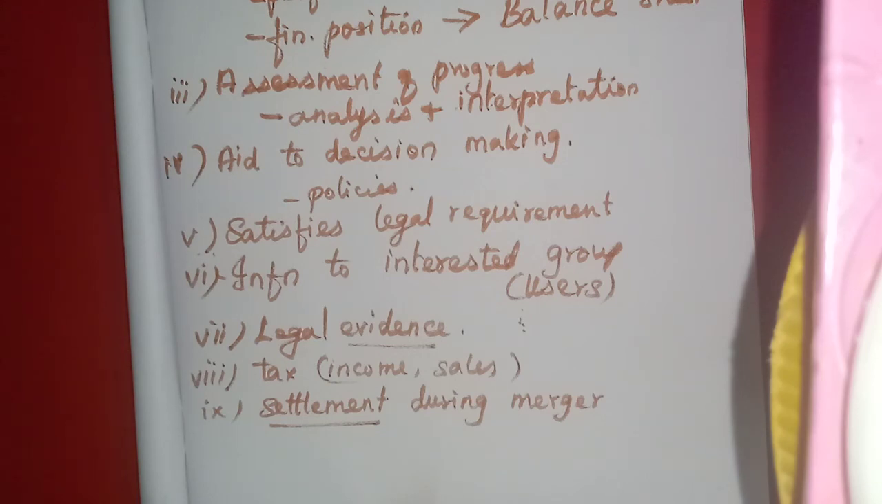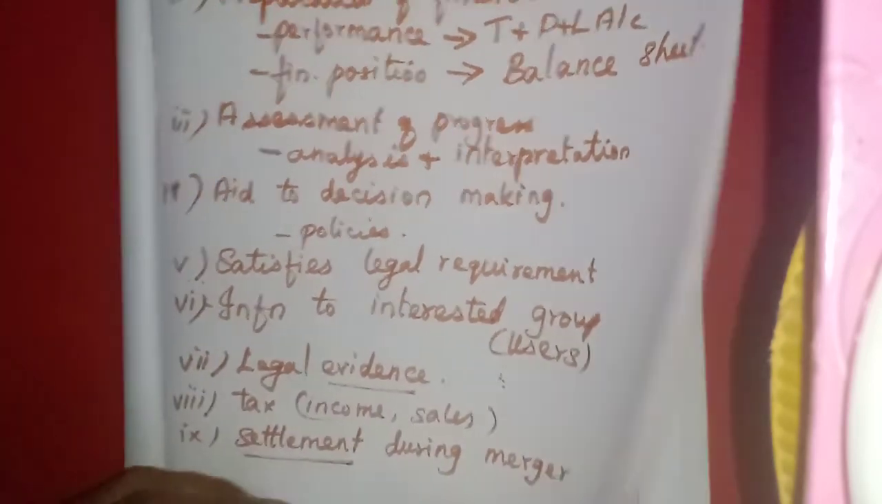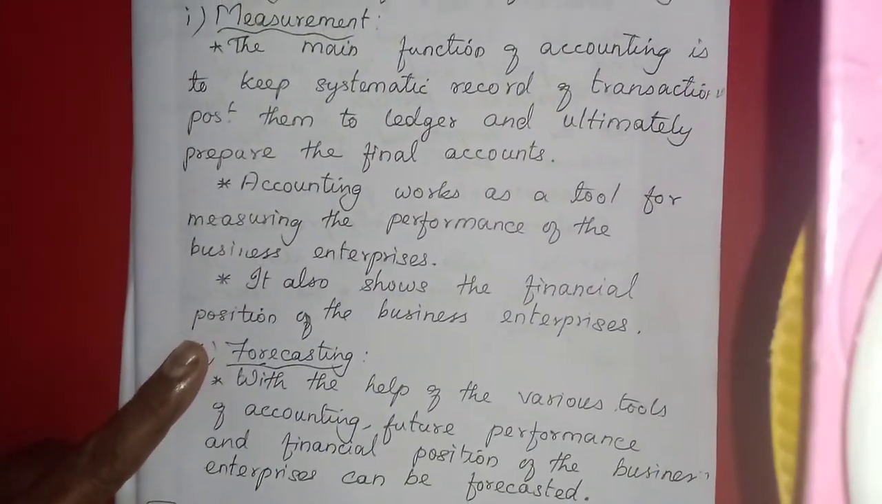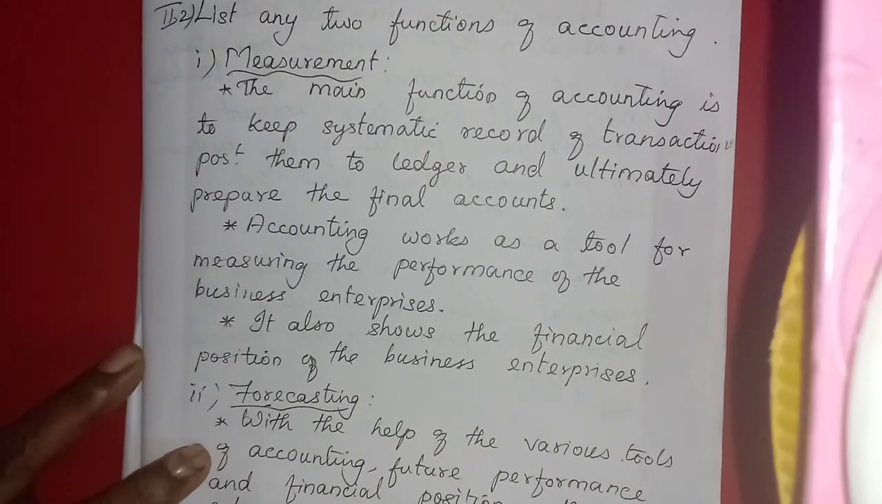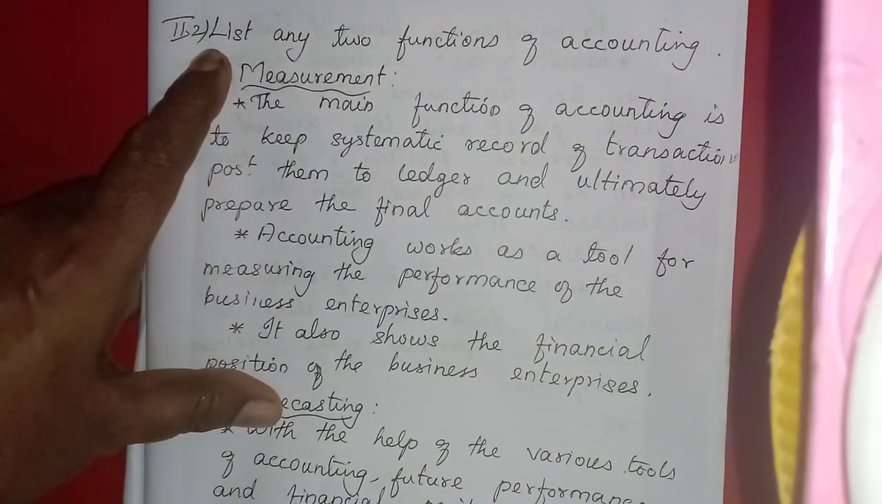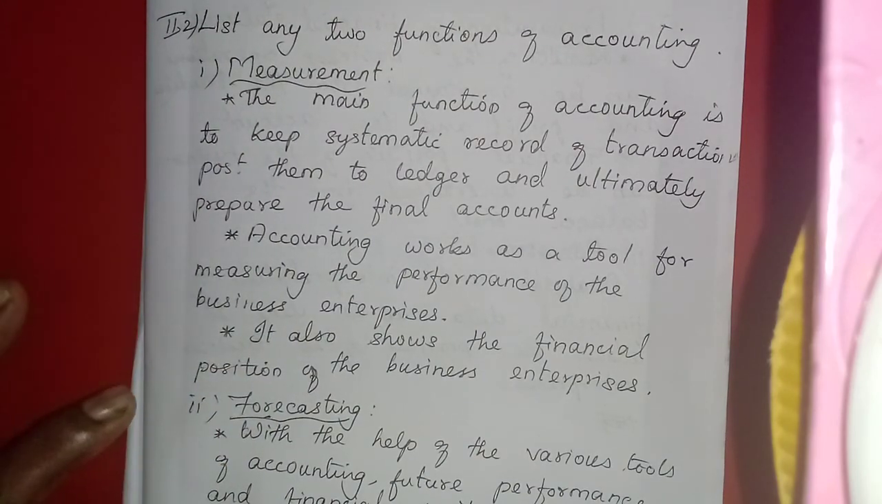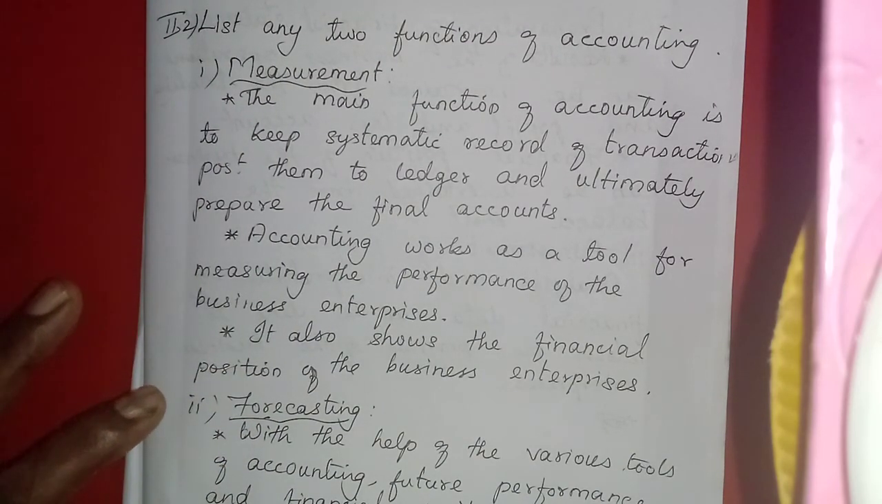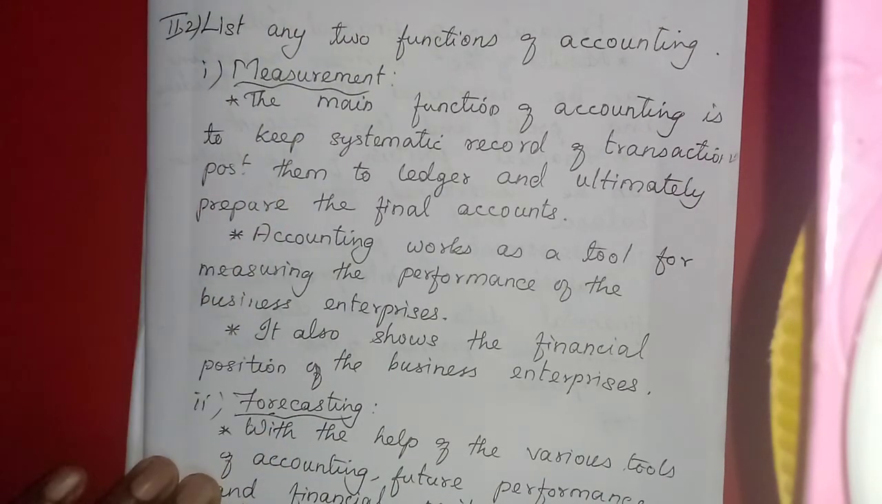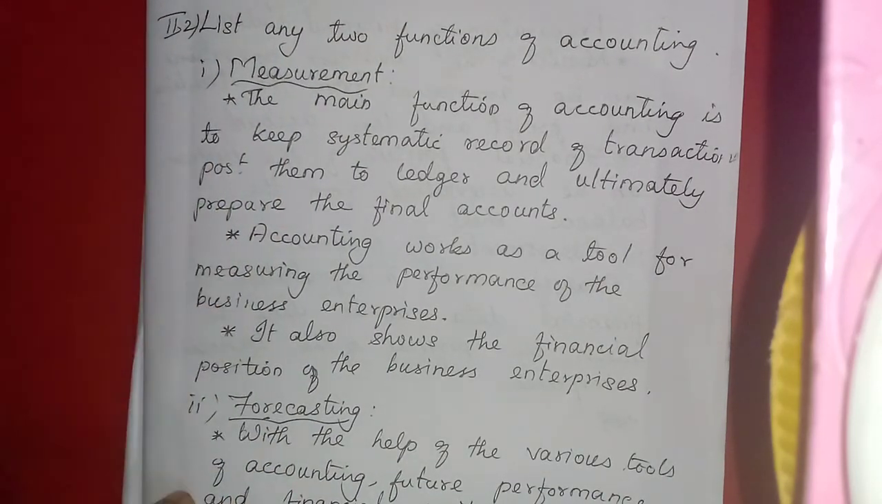So around 9 points we have studied in this importance and 6 points in the functions and objectives. We have learned this. I will show you the question and answer. The importance they have asked for 3 marks. Then 2 marks is for 2 functions of accounting. If they ask to list any 2 functions, only the name we should write, measurement, forecasting. But sometimes they may not give you more marks, that's why I have written some points. What I have explained is there.